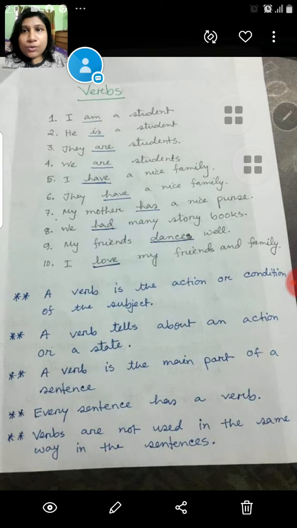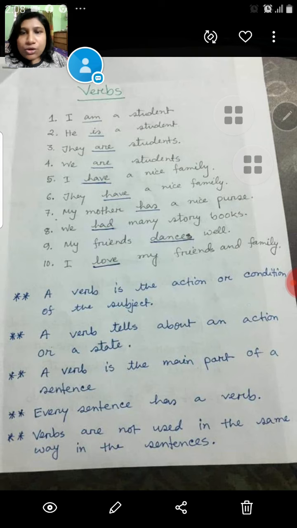Okay, my dear students, hope you understood. So this is the basic point: different subjects, different verbs. And also I have told the time. If the time is past or present, the verbs will be different. So here you can see some points I have written.